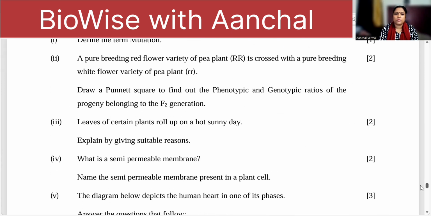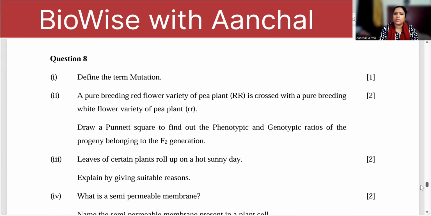What is mutation? Mutation is sudden change in the chromosome structure or function. That is structural change in the chromosome, sudden change. It's called mutation.